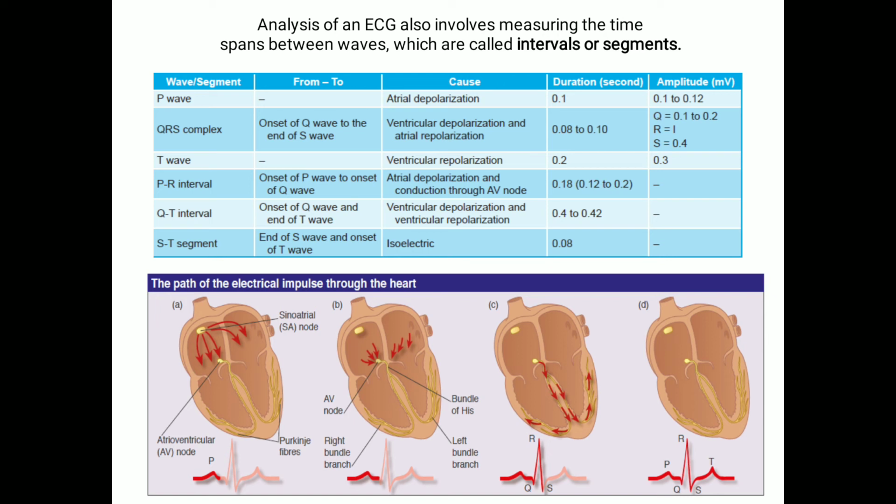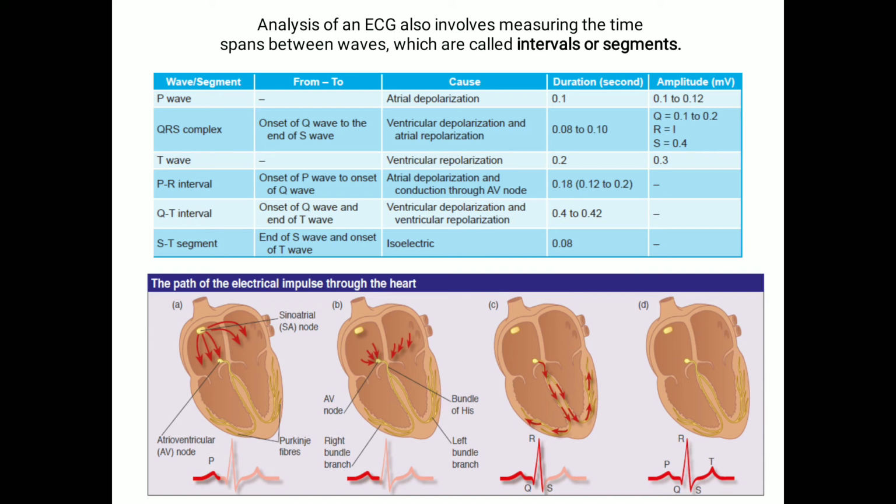It shows the duration of the conduction of the impulse from the SA node to the ventricles through the atrial muscle and AV node. So the time taken for the conduction of the electrical impulse from the SA node to the AV node is shown by this. It also represents the atrial depolarization.